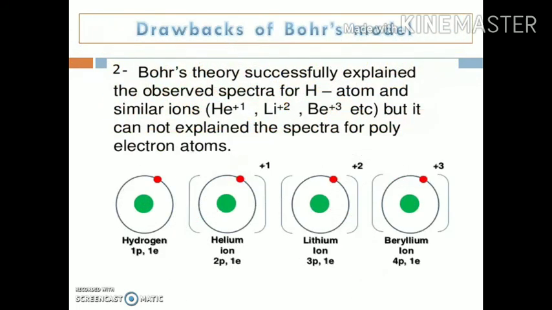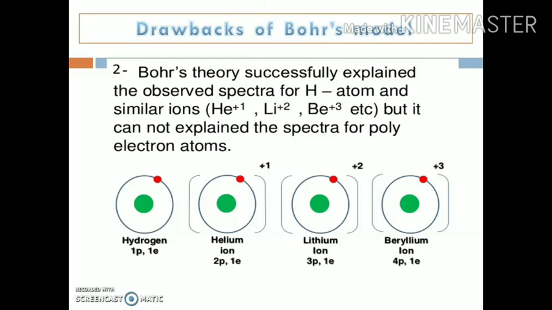The next one is, Bohr's theory successfully explained the observed spectra for the hydrogen atom and hydrogen-like atoms like He+, Li2+ and Be3+, and in all these cases, these three species have a hydrogen-like structure, meaning they only have one electron. It means it could not explain the line spectrum for polyelectron atoms that have more than one electron in their orbits.